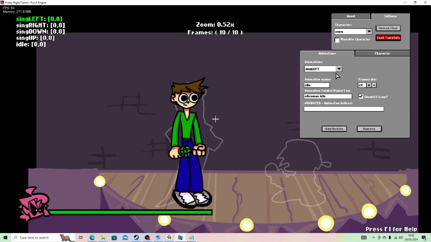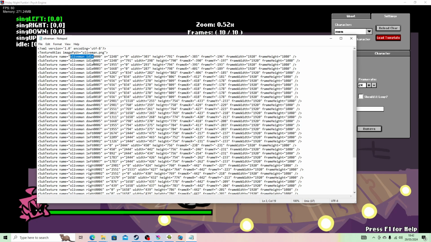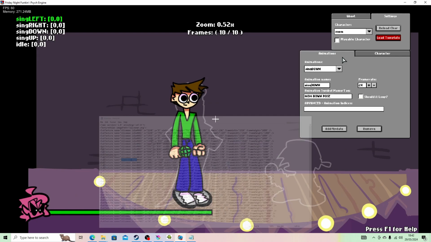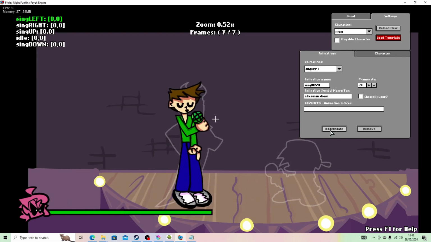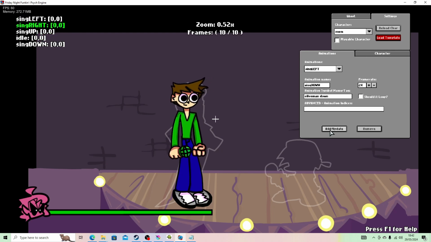Now we want to go ahead and add the down animation. So we can go ahead and open my notepad and do down. So copy and paste it into here. So now we have the idle, up, right, left, down.